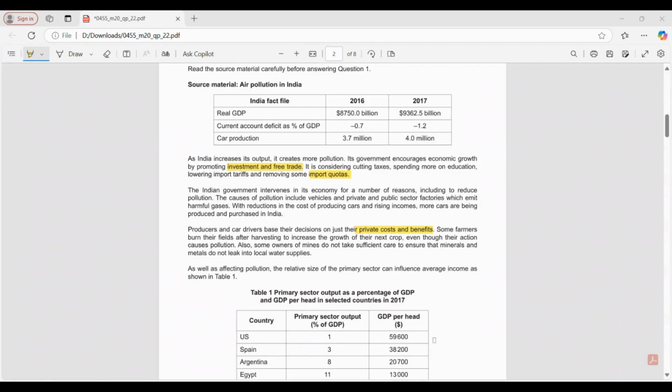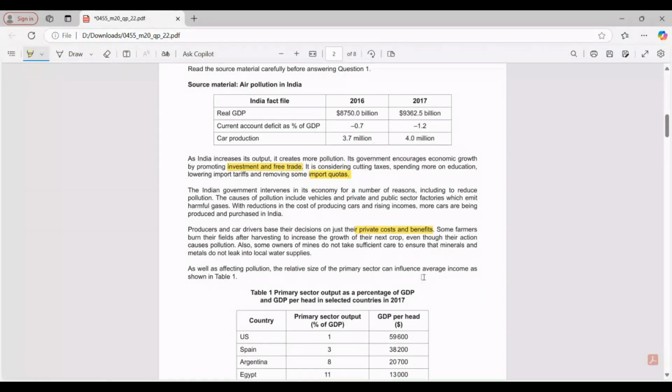Hi, Abigail. Hi, Miss. We started reading the case, my dear. So follow up. It's about air pollution in India.